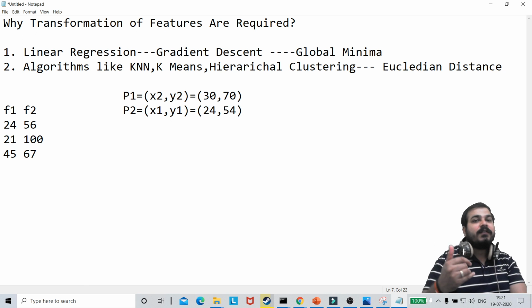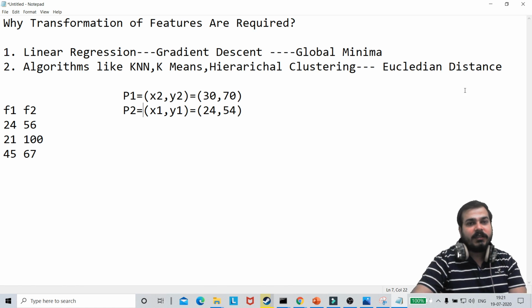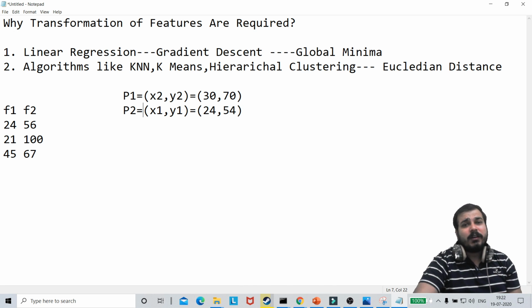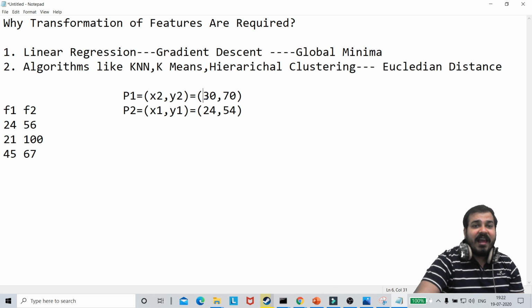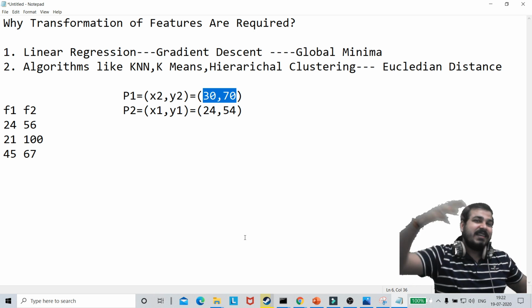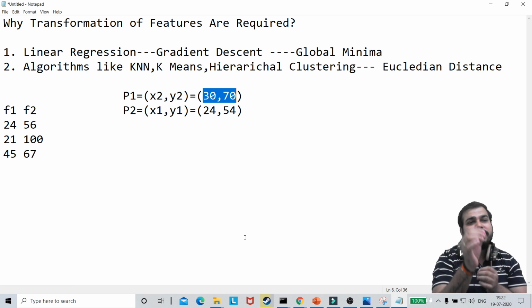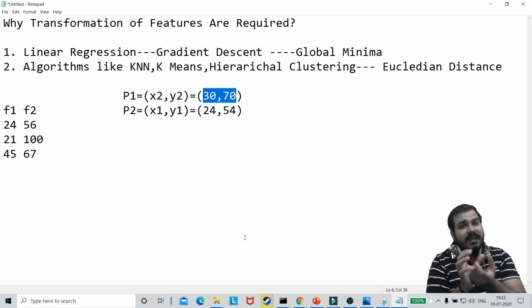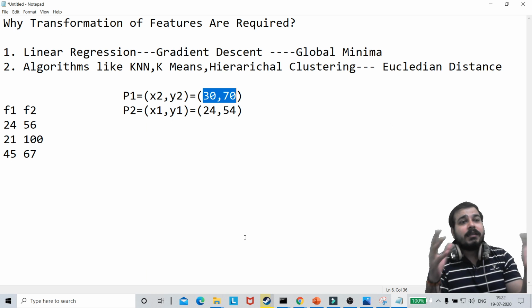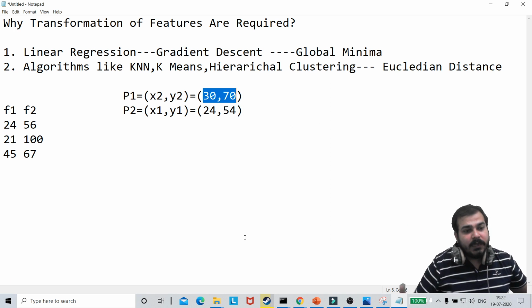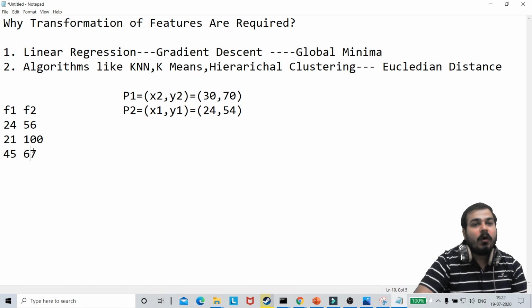Now if I want to find the distance between these 2 points, I usually use an equation like the root of (x2 minus x1) whole square plus (y2 minus y1) whole square. In that case, you'll see that these values are pretty much larger, so the distance is also much larger. So we should try to transform these variables into some scale so that this Euclidean distance is very minimal, and then our process of calculating the Euclidean distance becomes much faster. That is the main aim of transformation. We will try to scale down all these values.